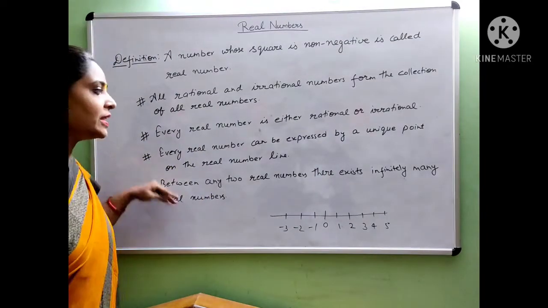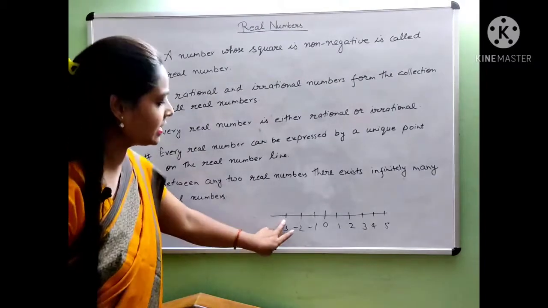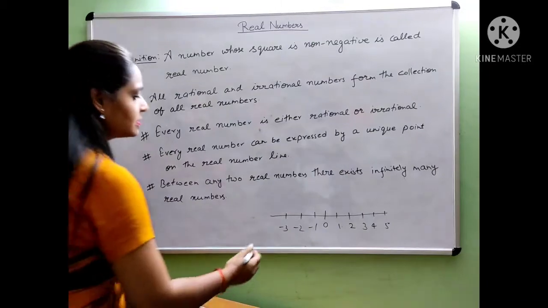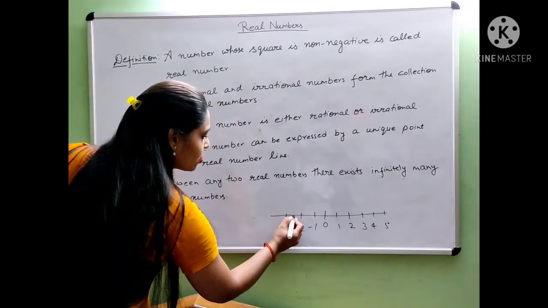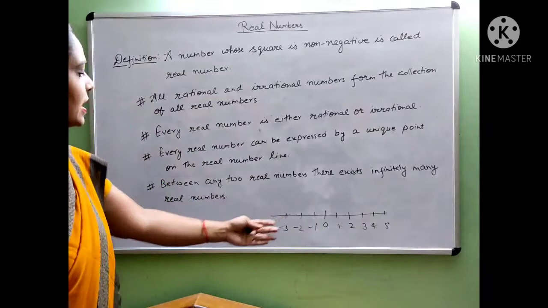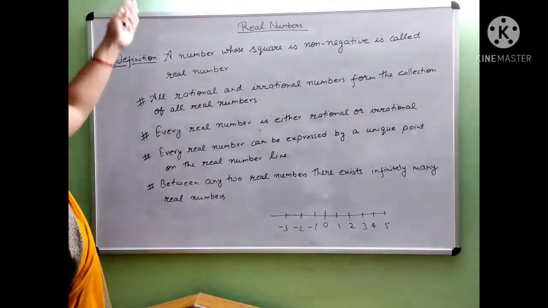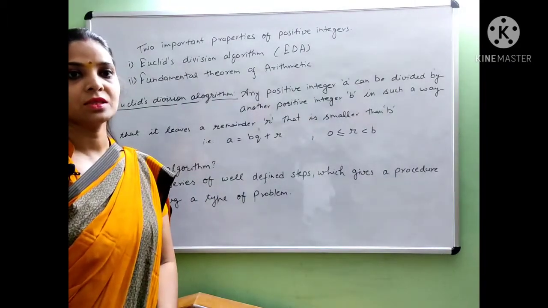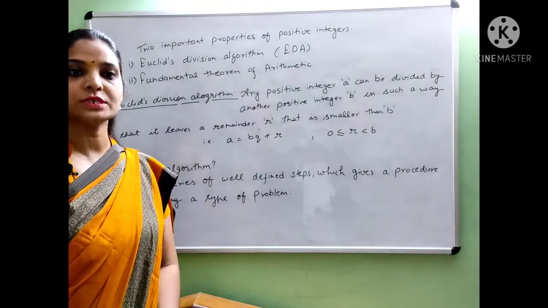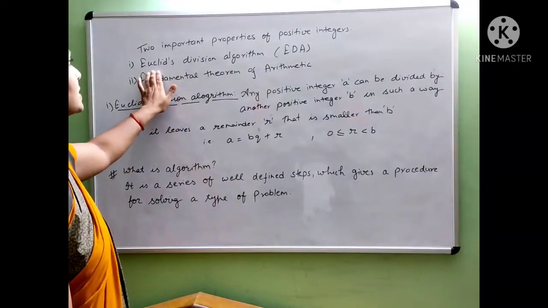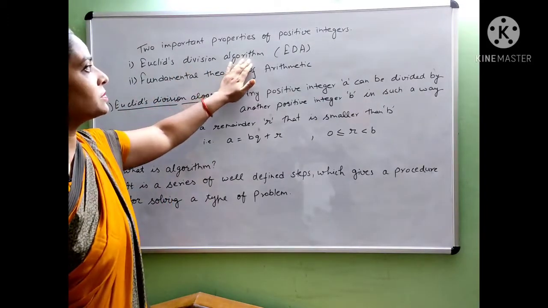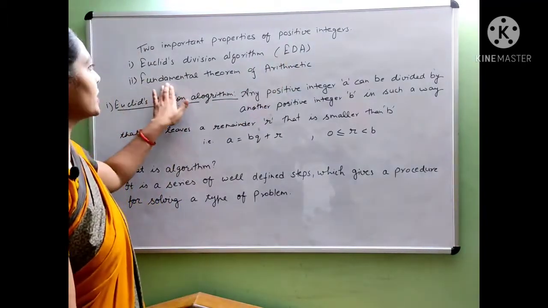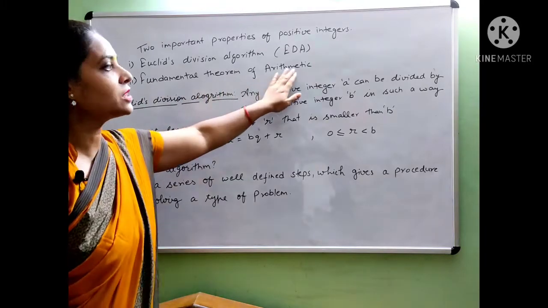Next, between any two real numbers there exist infinitely many real numbers. So between 3 and 2 there are so many numbers and they are real numbers. So this is for all the real numbers. We have to learn in class 10th two important properties of positive integers. First one is Euclid's division algorithm, shortly EDA. Second is the fundamental theorem of arithmetic.